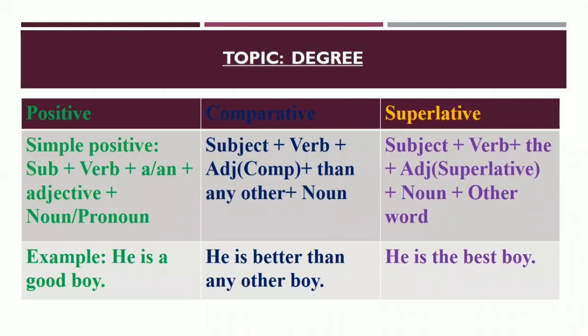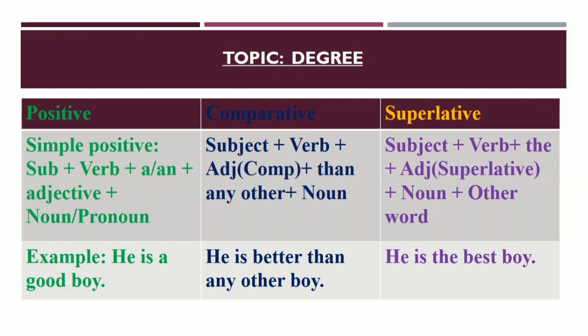Okay dear learners, our today's topic is degree, or you can say comparison of adjective. You have already got the idea about positive degree, comparative degree and superlative degree. Here first on positive, I have given some structures. The simple positive structure is: subject plus verb, then a or an, then adjective, and then noun or pronoun.